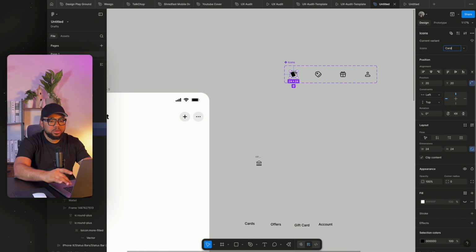So here is going to be card. Basically you're going to have the filled states and the idle states, but let's not go into that yet. So I'm just going to call this tag, then call this gifts.